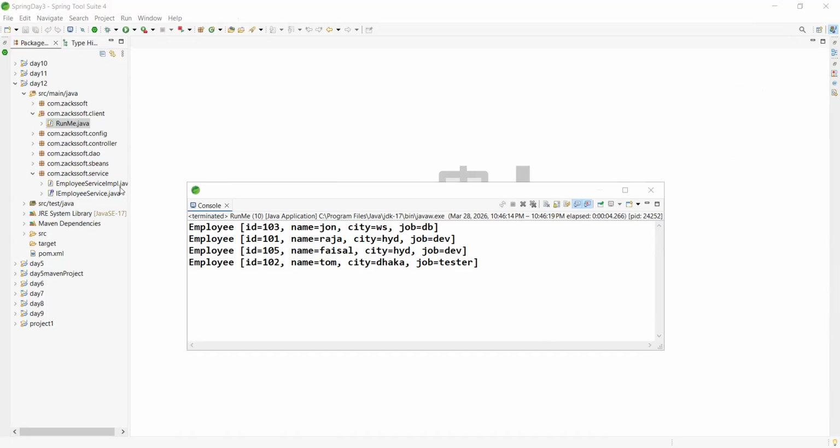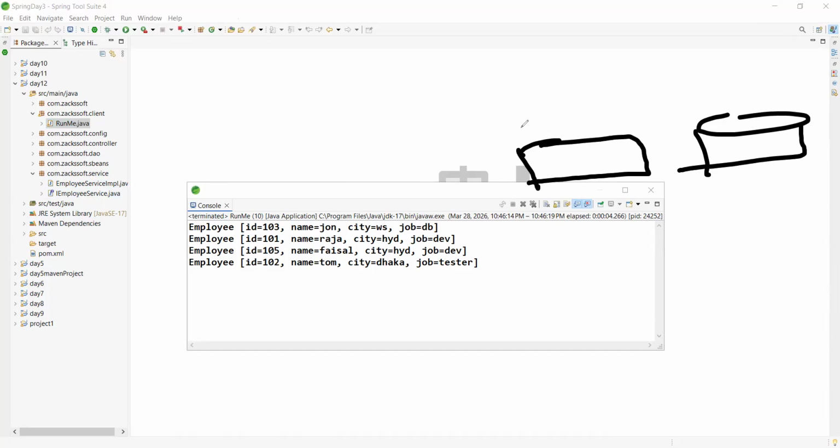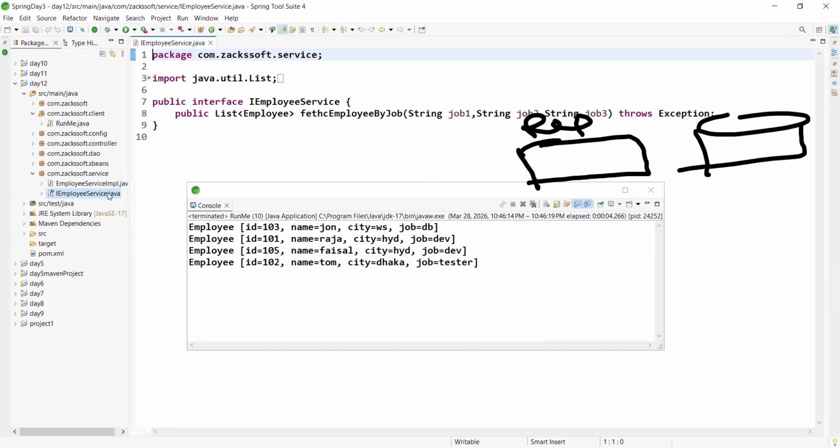Let me revise all the things. What are we doing actually in the real project? So this is our database, right? In front of the database, there is one layer. What is the name of the layer? Repository layer, right? Persistence layer. But we are not directly writing the class. First of all, we are defining one interface, right? Yes or no? The interface name is EmployeeService.